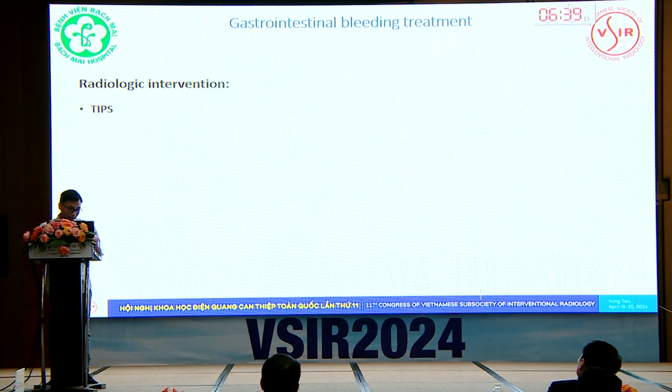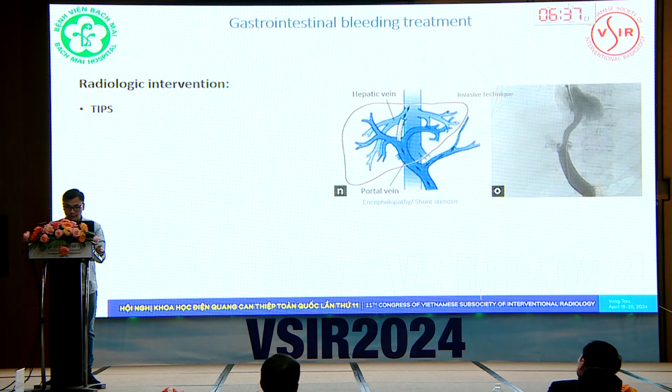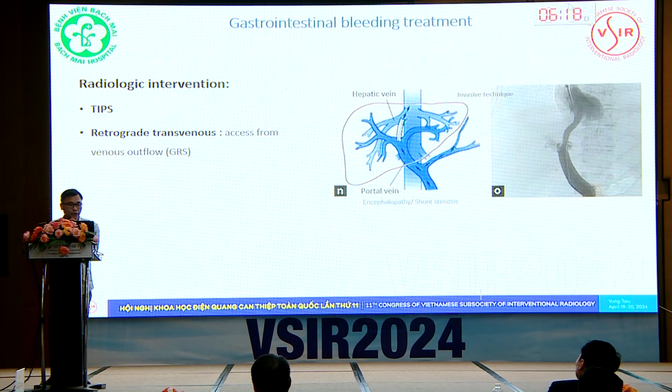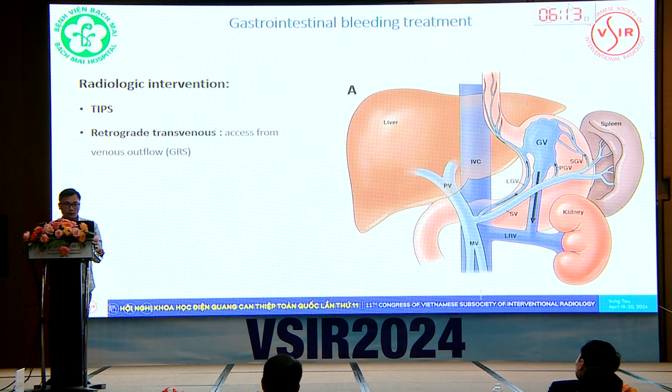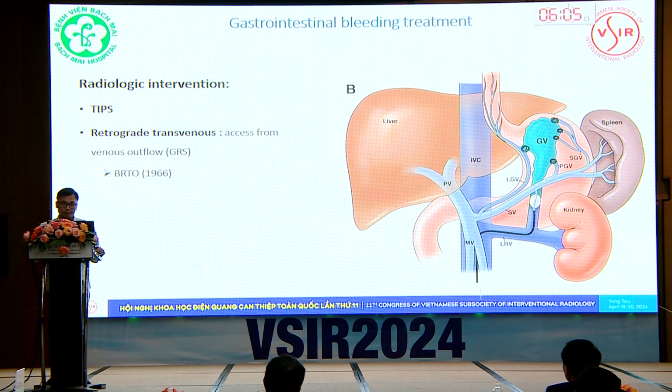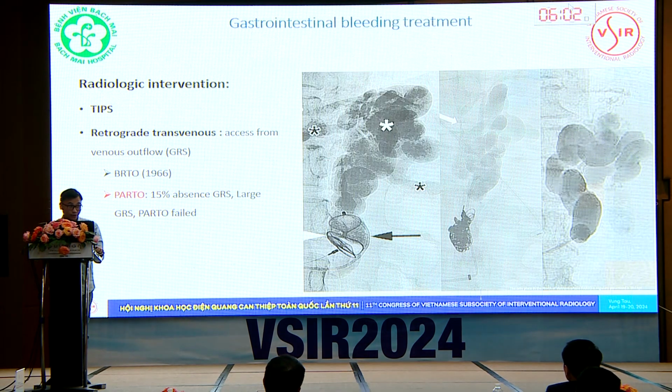We have some techniques. TIPS is an invasive technique in which we create an intrahepatic connection between the hepatic vein and the portal vein. But the frequent complications of TIPS are encephalopathy and shunt stenosis or occlusion. The second choice is retrograde transvenous obliteration. We can access it from the venous outflow, often using the gastrorenal shunt, and we can do BRTO, PARTO or CARTO.